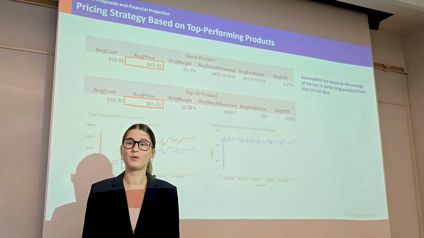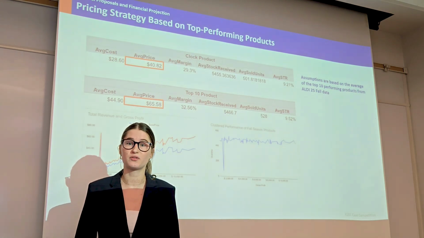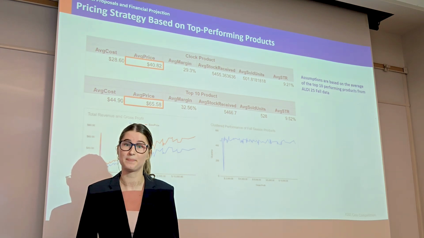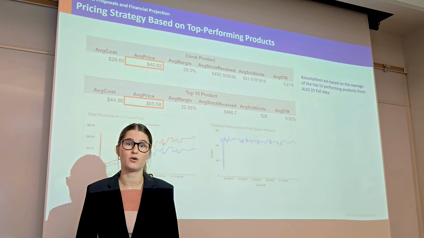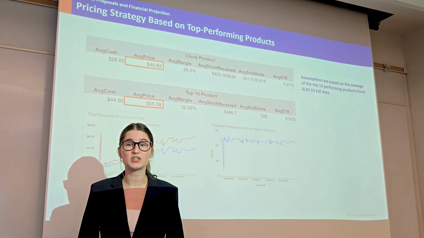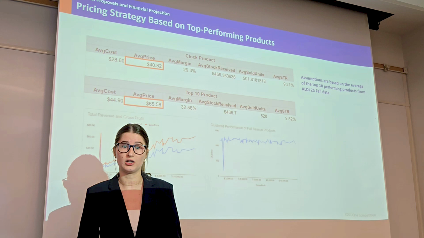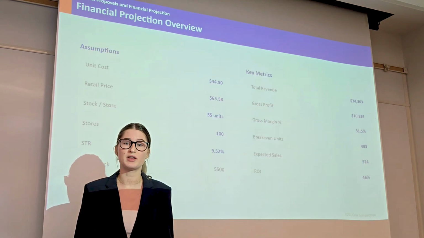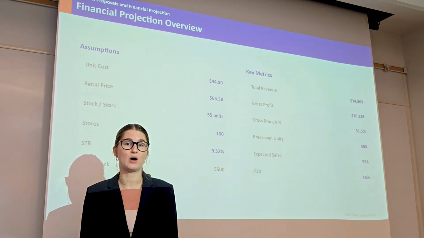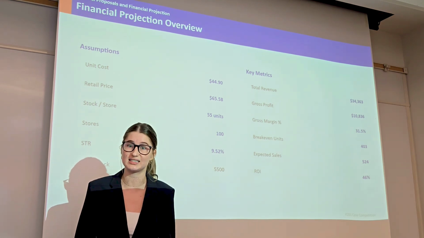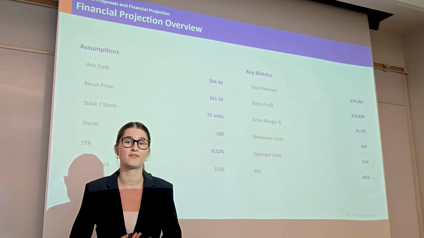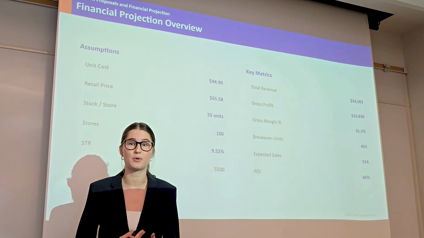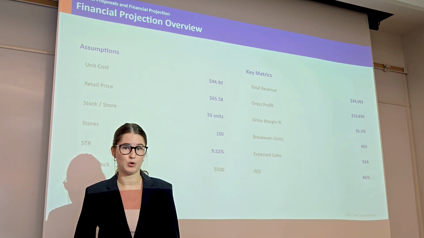From a financial perspective, we based our assumption on the average figures from the top 10 products by score in Aldi's Fall 2025 dataset, rather than using average scores of all clock products. This results in a unit cost of $44.90 and a retail price of $65.58. We chose this benchmark because our analysis showed that while unit sales remain relatively consistent, higher prices consistently drive greater gross profit. By anchoring to the top 10, we maximize profitability through a higher price point.